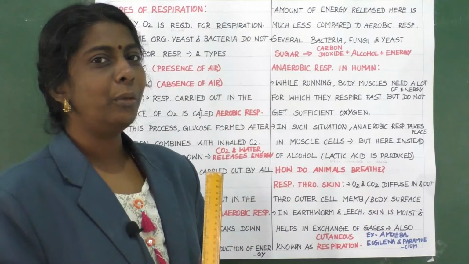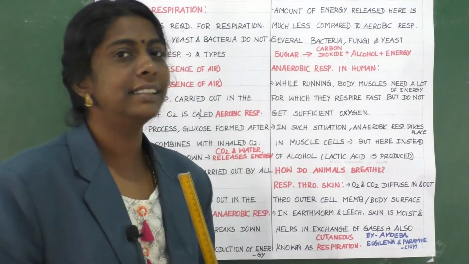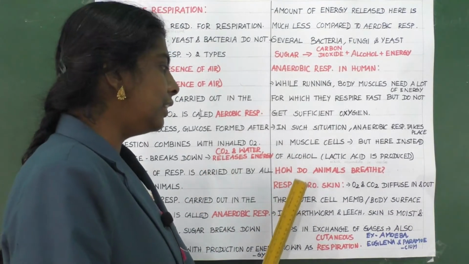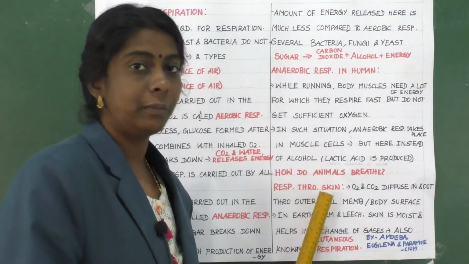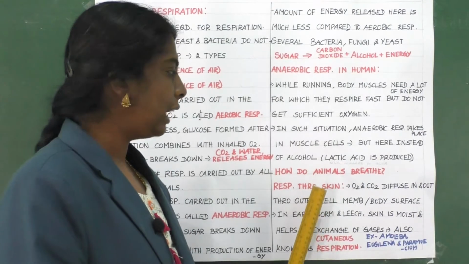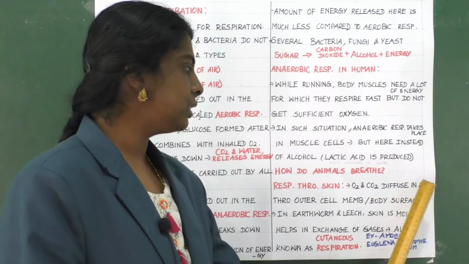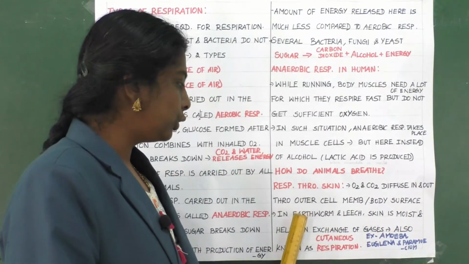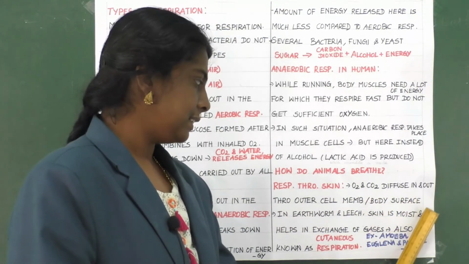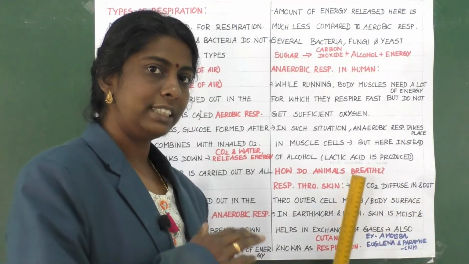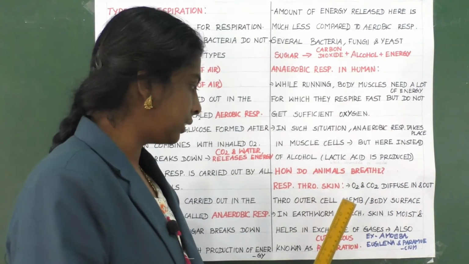Yes, children, now about how respiration takes place in earthworm. Here in earthworm, respiration takes place through skin. What happens? The oxygen and carbon dioxide are diffused in and out through the outer cell membrane or body surface. Clear?